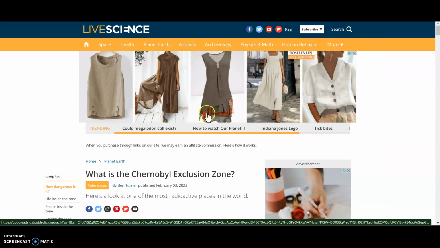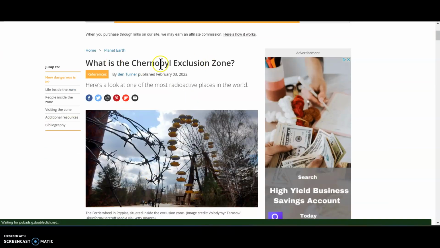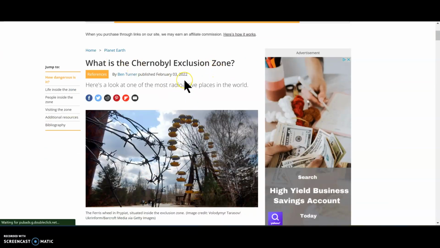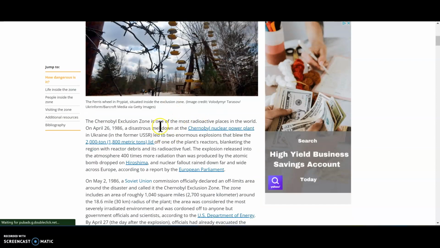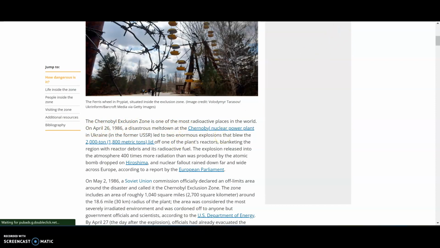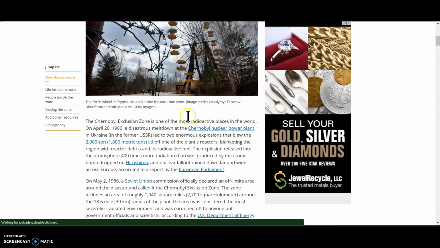So I have this article from Live Science. It's talking about the Chernobyl exclusion zone. This is basically about what has been done to help with this area, but it does talk about some of the things that happened, right? It's talking about how, in 1986, this meltdown happened, and what happened in this area. So let's say I want to take text from this website, or I'm just going to use it to support some of the things that I say.